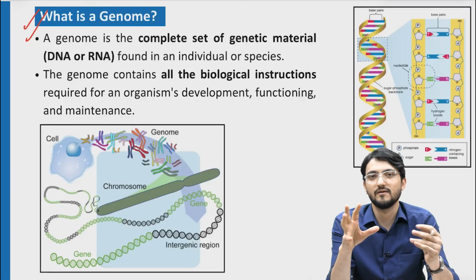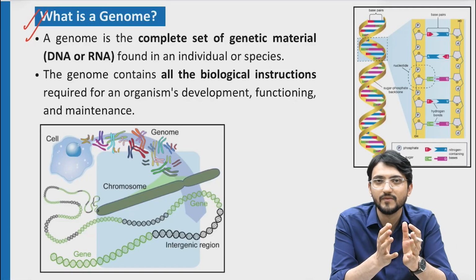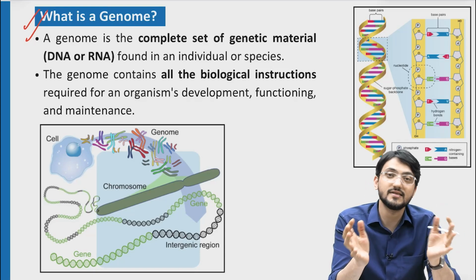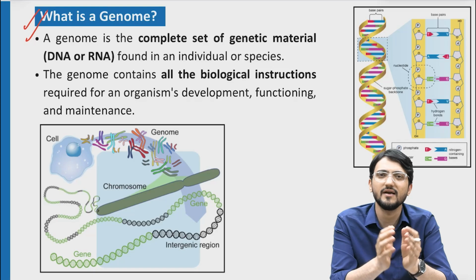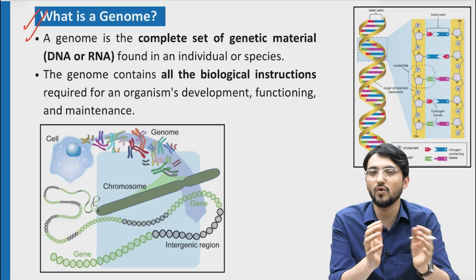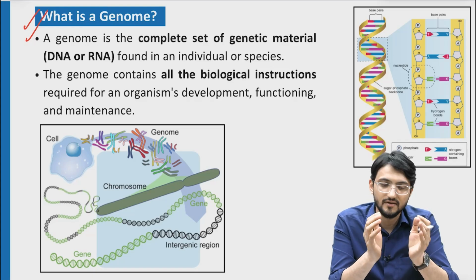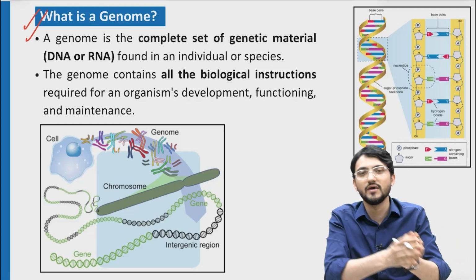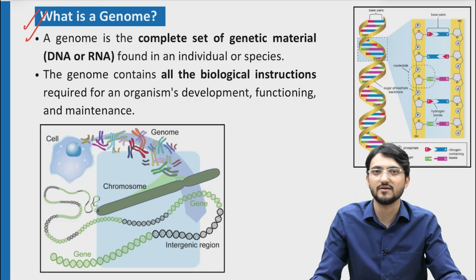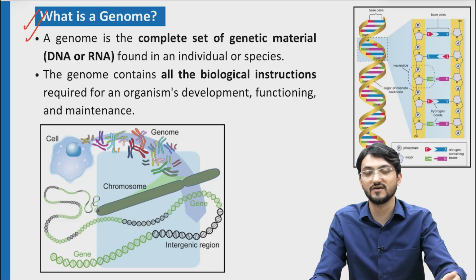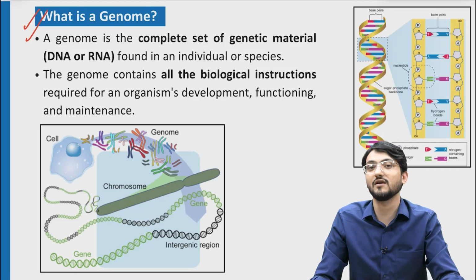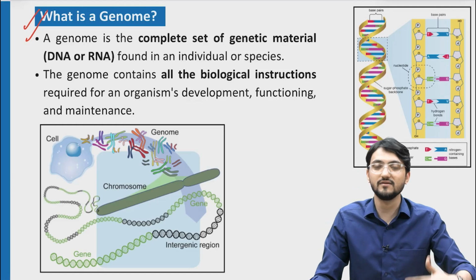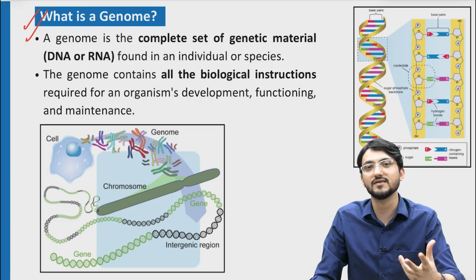So very simply, think about it: we have cells, we are built out of cells, and different cells are there in our body, that much you know. In that cell, we have a nucleus, meaning an area where all the codes are stored. These codes are basically encrypted messages within our cell, which lead to creation of everything: all the proteins, all the organs, how you will look, how you will function, your psychological well-being, maybe your tendency to do certain things. There are so many hidden things within that nucleus.